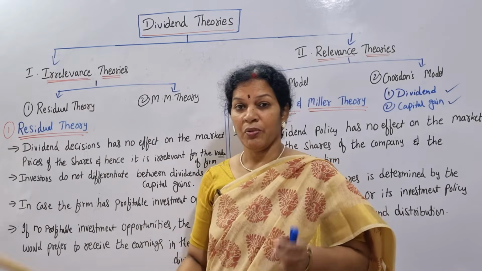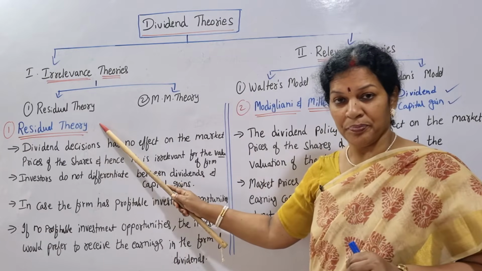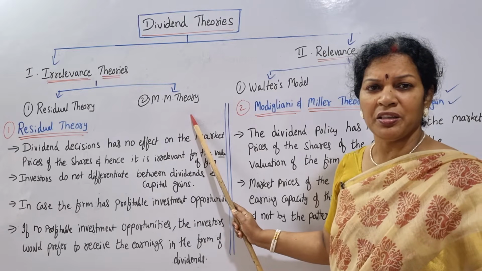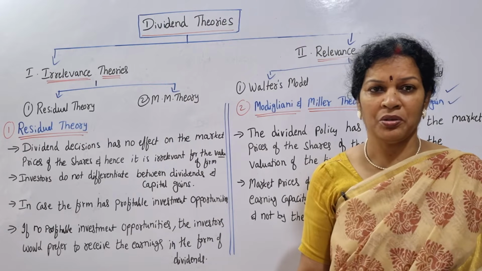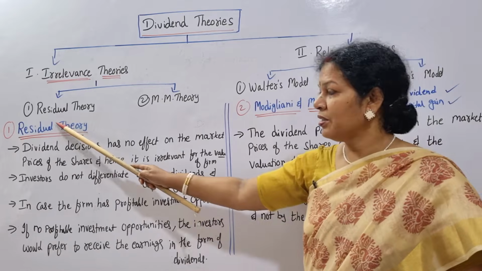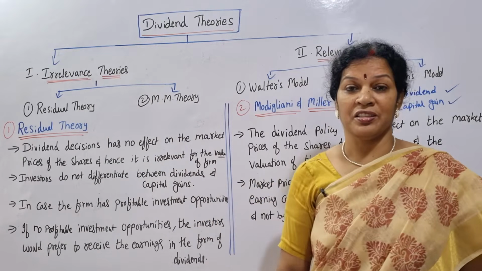Irrelevance theories are once again divided into two parts. One is the residual theory, and the other is the MM theory. MM theory means Modigliani-Miller theory. We have seen this approach even in capital structure, right? Here also the theory is there. Residual theory and MM theory, these both are irrelevance theories.